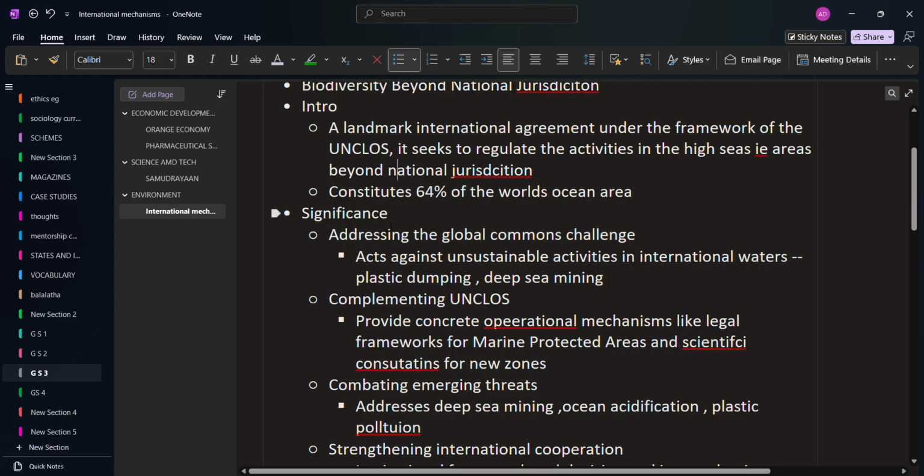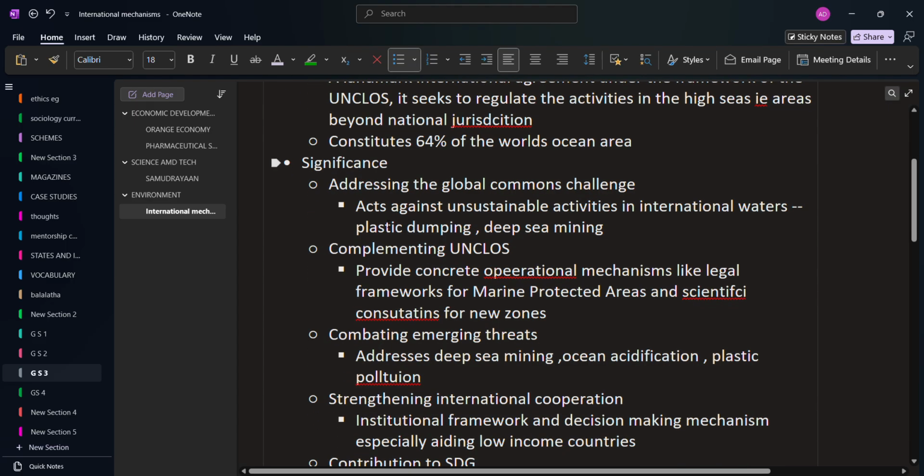The significance of this treaty is that it mainly addresses global common challenges. While we are stating the significance, if the question is on the features of the law or the features of this treaty, we can also quote these points. So what are the global common challenges? It's plastic dumping in the open oceans, deep sea mining, and so on. Then another important thing is, even though it was launched under UNCLOS, it is actually complementing it.